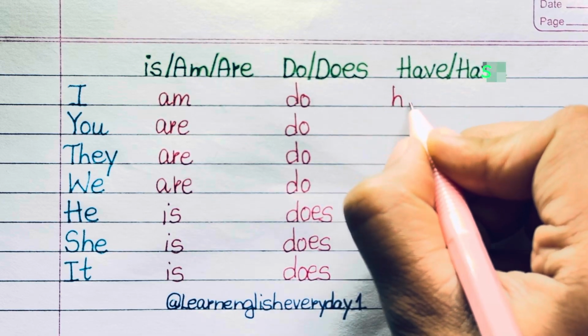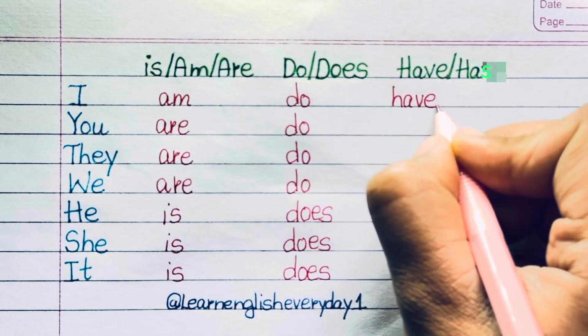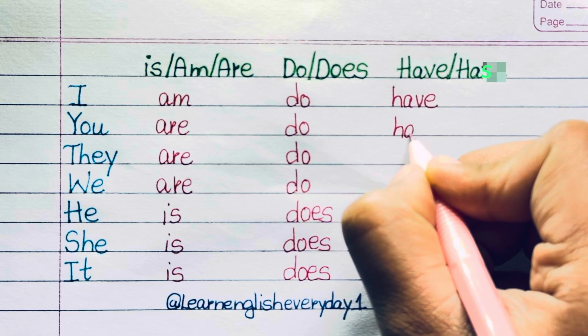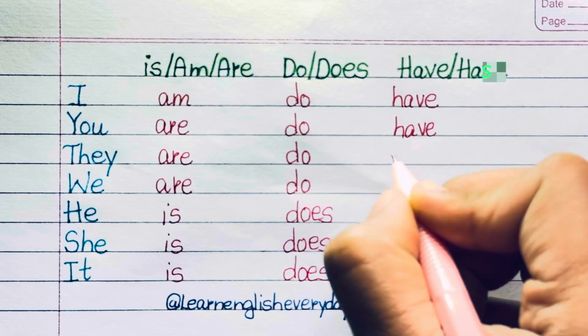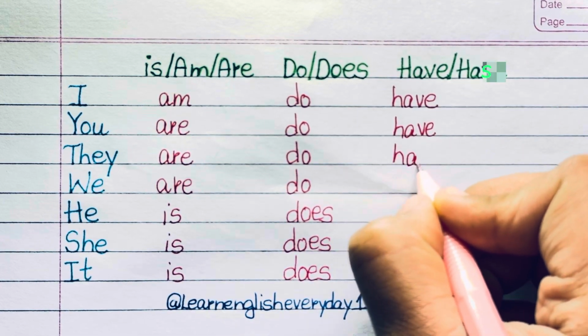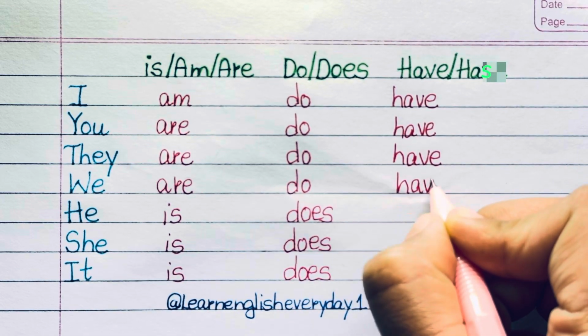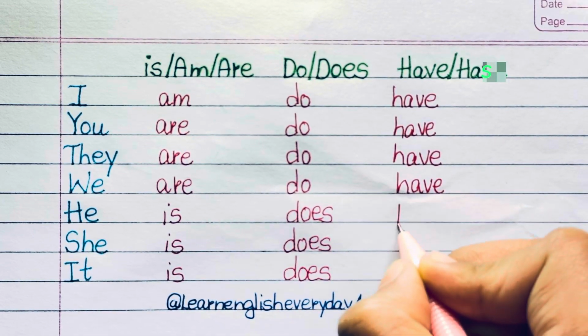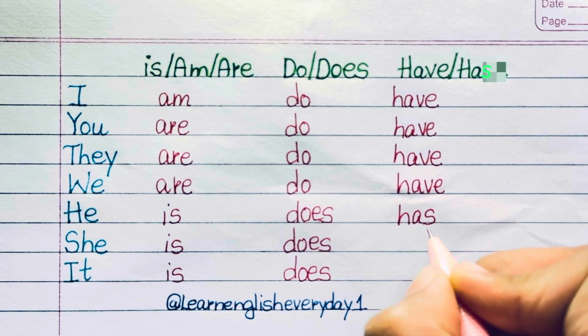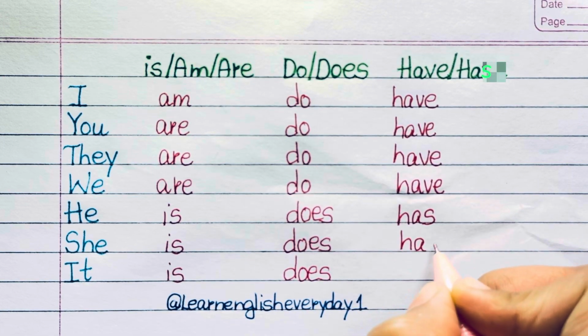Let's see has, have. I always have. You always have, because you is plural in form, and with plural subjects we use have. They have, we have. He is singular subject, so we use has. He has, she has, it has.